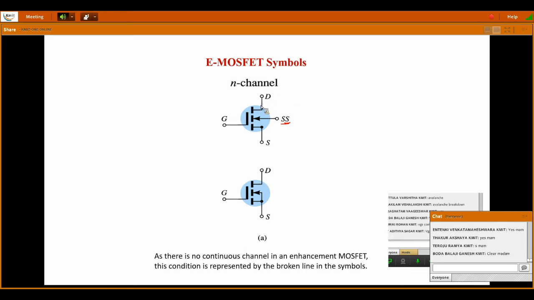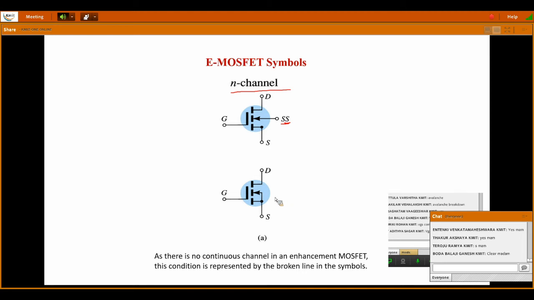Okay, so there are 4 terminals you can say, but technically it is only 3. We will explain the operation, characteristics, everything with respect to drain, gate and source. But while drawing the symbols, we will draw the substrate terminal also. And if the arrow on the substrate terminal is inside, then it is termed as an N-channel E-MOSFET. You should be very clear with this terminology. N-channel enhancement mode MOSFET. And if it is for a P-channel type, the arrow will be outside. That's all. The arrow will be marked outside on the SS terminal, the substrate terminal.